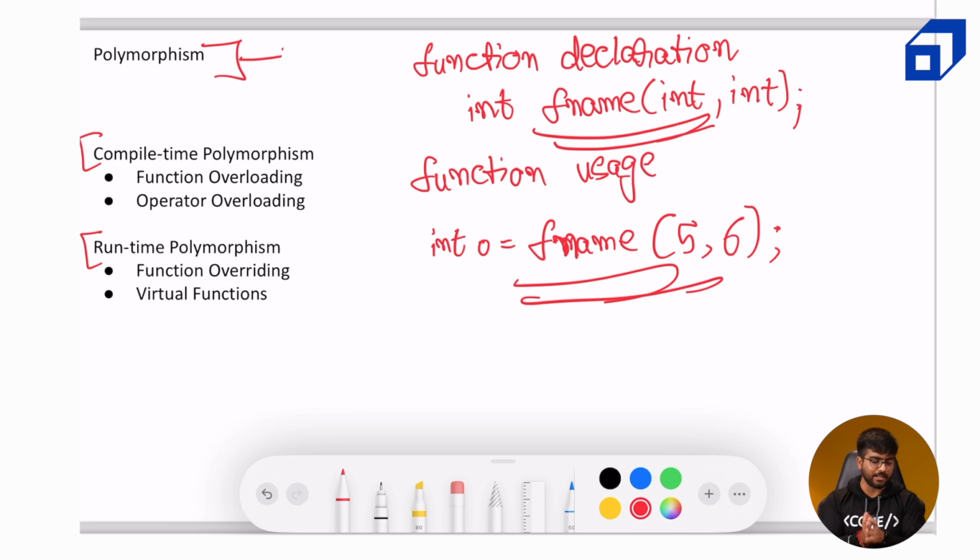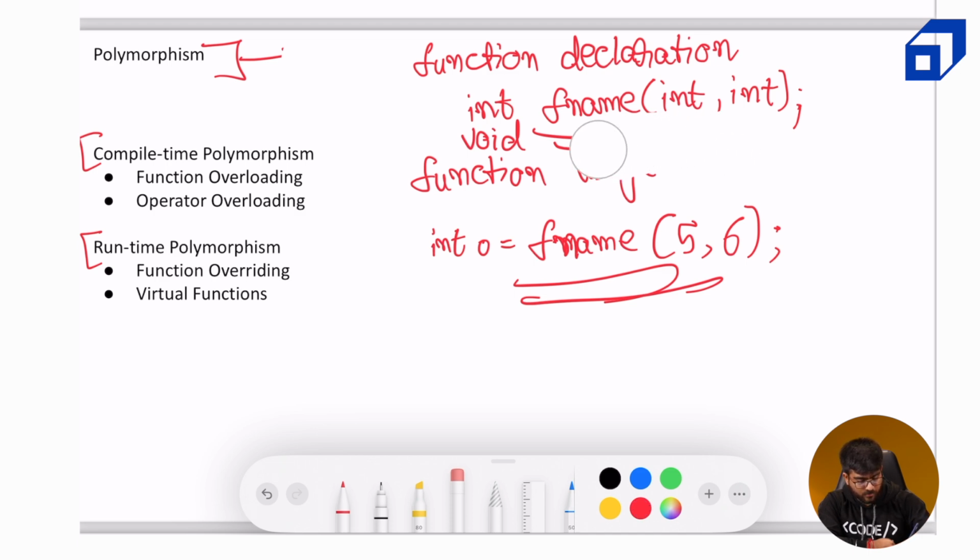So what compile time polymorphism does is, let's say there are 2 different declarations. Let's say this is a void declaration and there is another, let's say this is add.